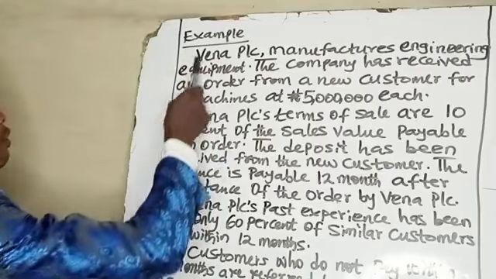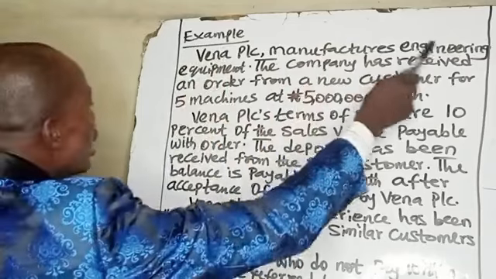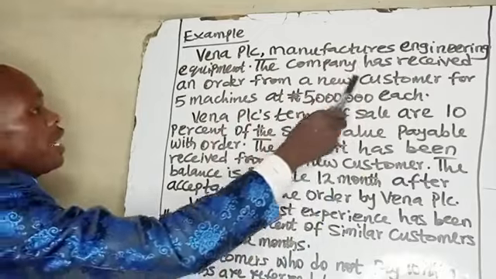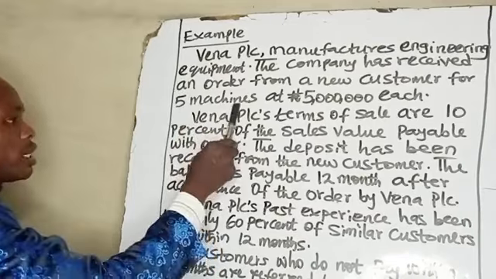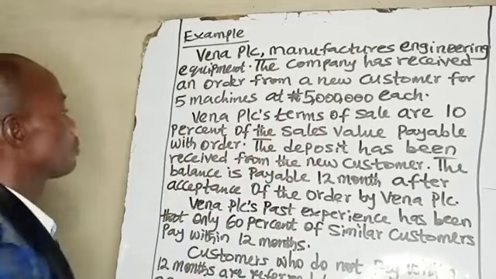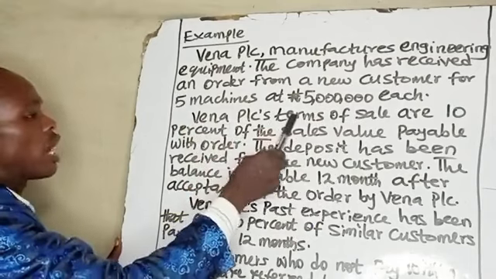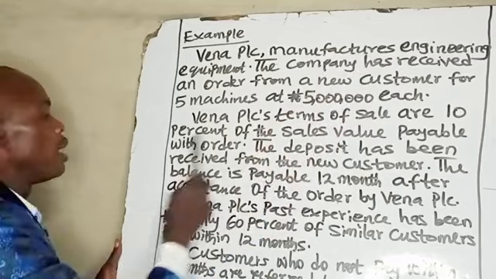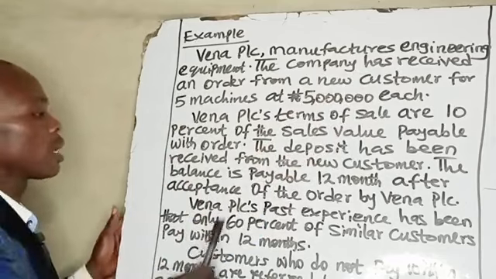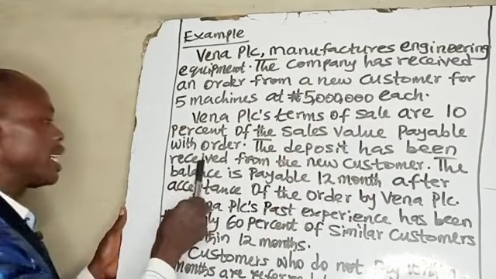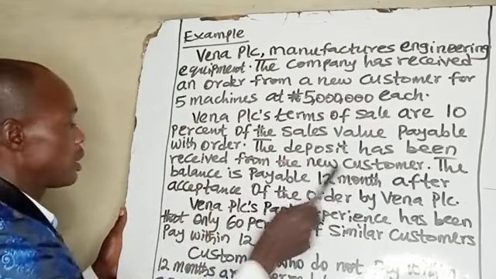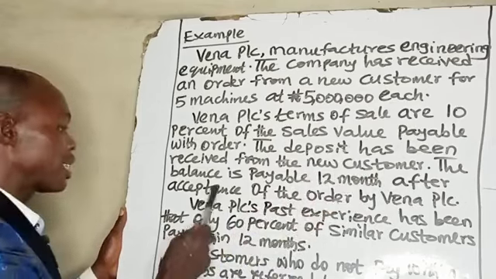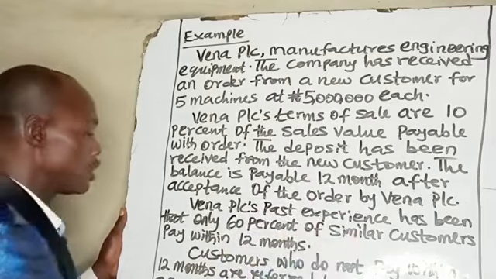Example: Vena PLC manufactures engineering equipment. The company has received an order from a new customer for 5 machines at 5 million naira each. Vena PLC's terms of sale are 10% of the sales value payable with order. The deposit has been received from the new customer. The balance is payable 12 months after acceptance of the order by Vena PLC.